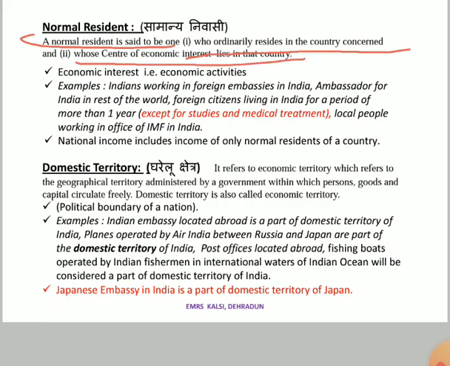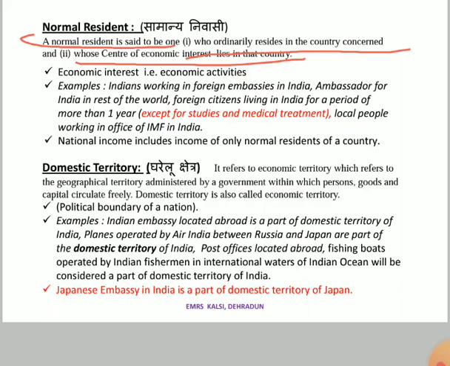So if I am a person, I am an Indian, I am a citizen of India. Don't be confused between resident and citizen. Both are different things. Citizen is a common term, we all know about it. But when we say normal resident, it means, for example, I'm a citizen of India and along with that I'm living in America. I have an Indian passport, but I'm living in America.